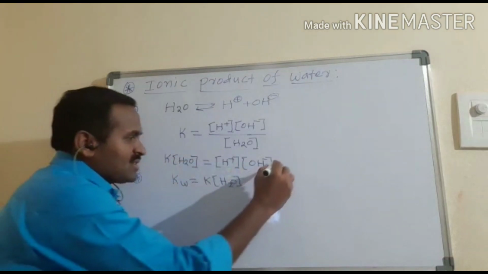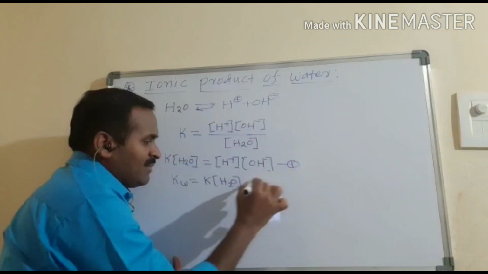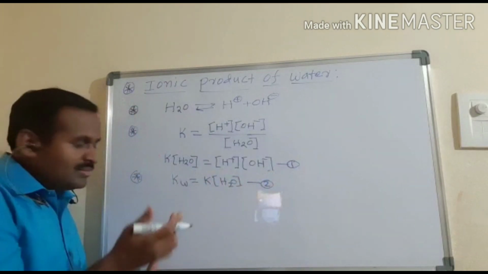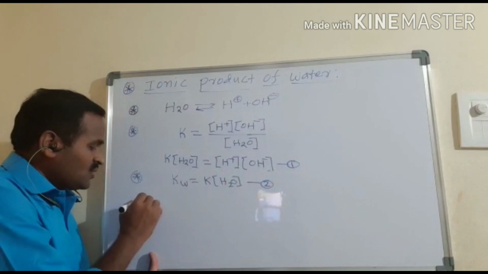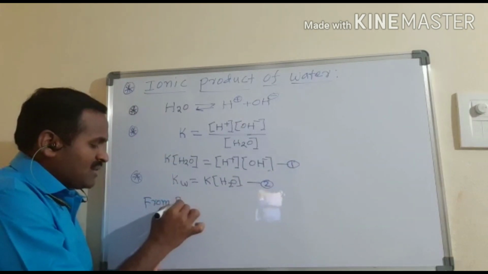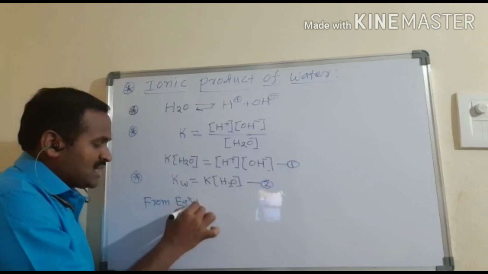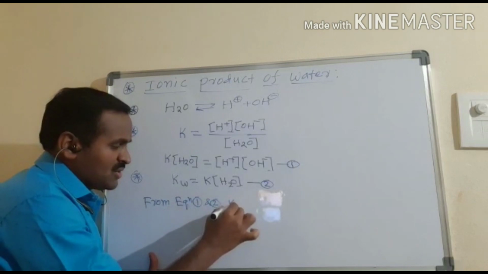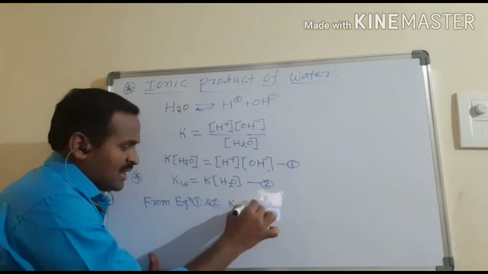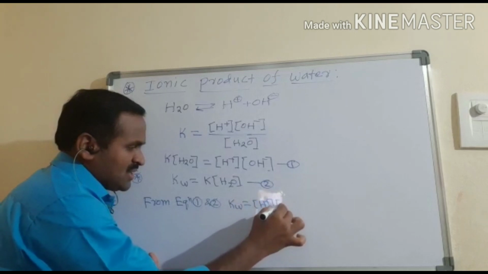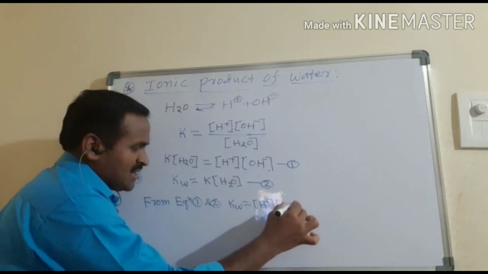So suppose we take this as equation 1 and this as equation 2, from equations 1 and 2 I can write that Kw equals the H plus ion concentration into the OH minus ion concentration.